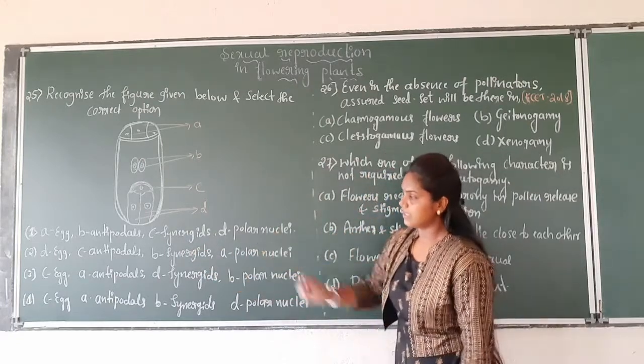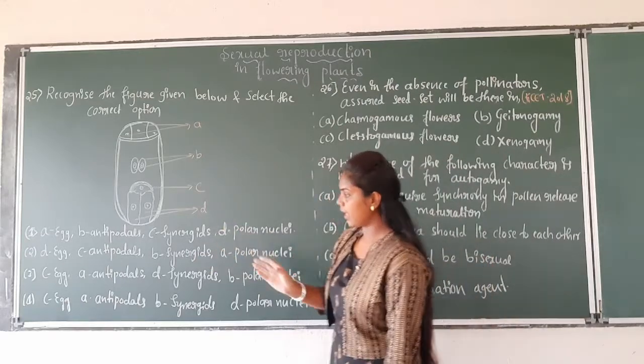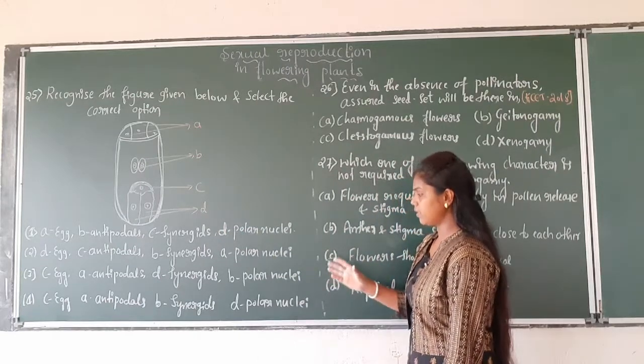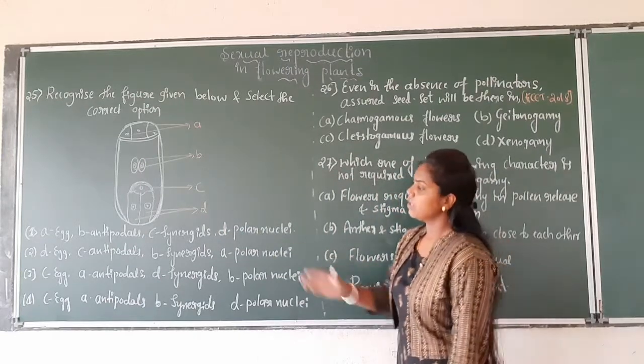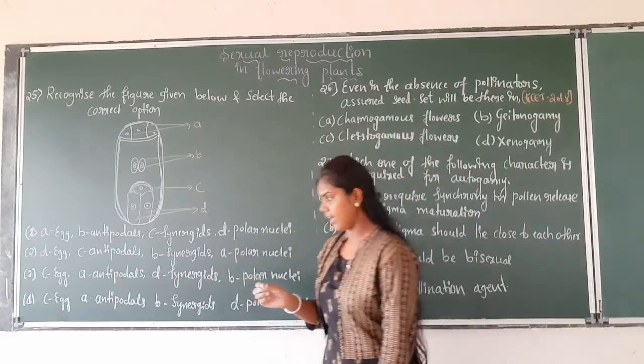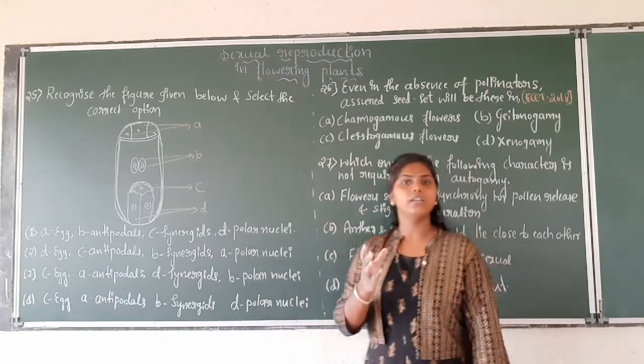Then see the third option: C is the egg, A is the antipodals, D is the synergids, and B is the polar nucleus. Then the fourth option: C is the egg, A are the antipodals, B are the synergids, and D are the polar nucleus.